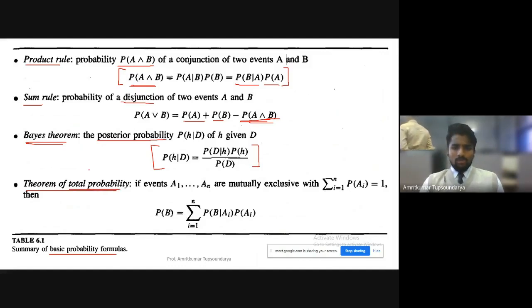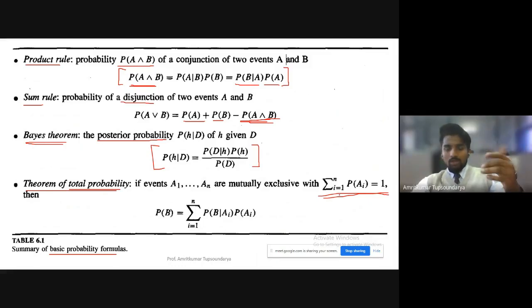The total probability is about events that are mutually exclusive. Let's say we have events A1, A2, and so on till AN. The mutual exclusion of these events will give us the total probability. When we compute the total probability, we consider the summation over i equal to 1 to n of the probabilities of Ai. The total probability will, of course, be equal to 1.